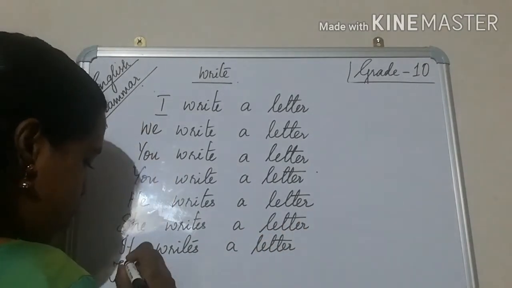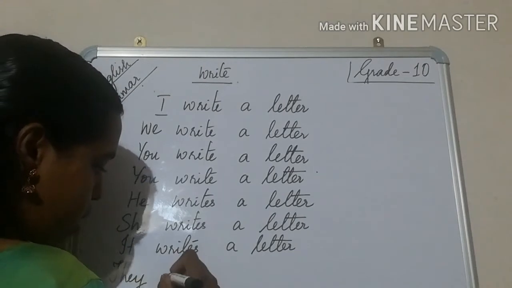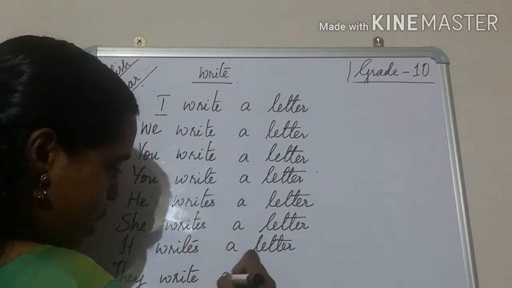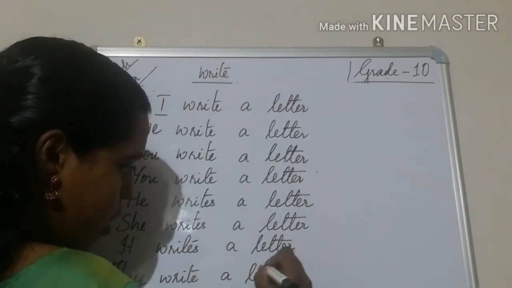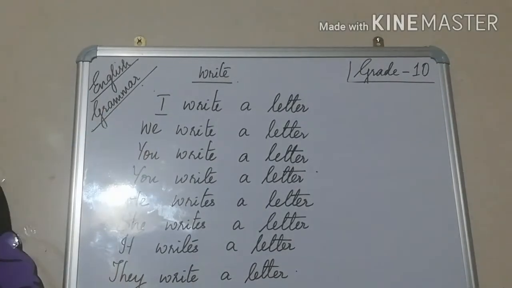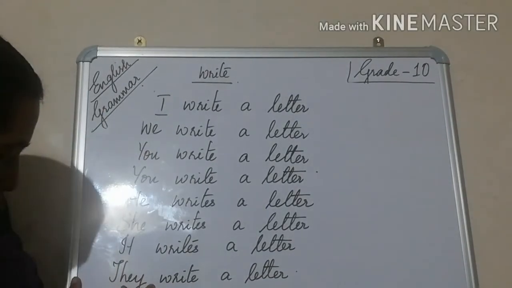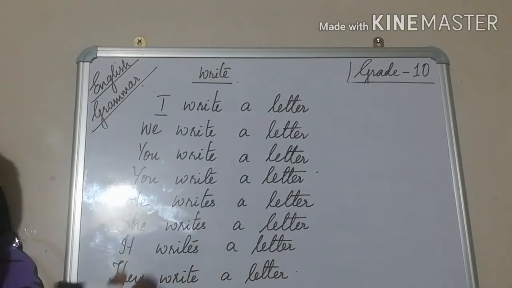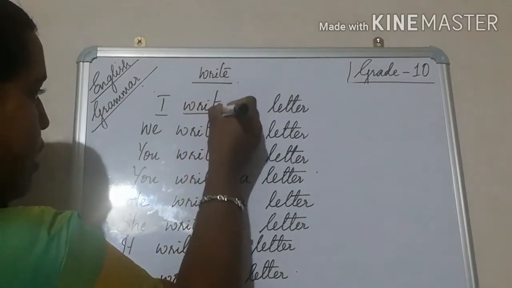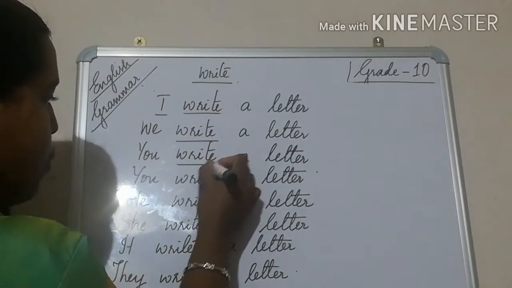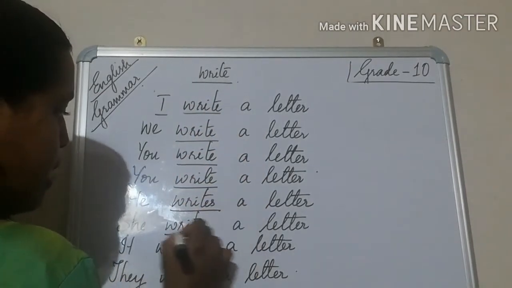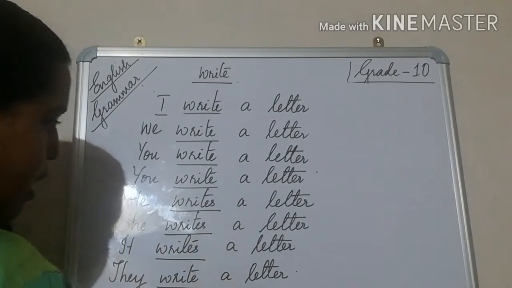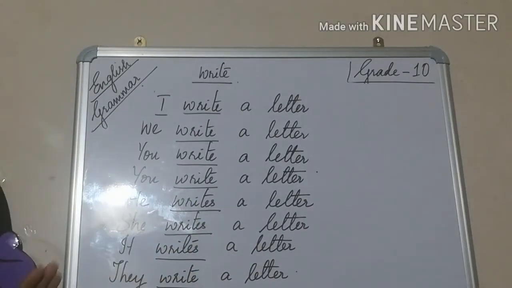And the last one, plural, they write a letter. You have to be very careful because when you do it in the same flow, you should not write they writes a letter. You should not make such a mistake. So, I write a letter, we write a letter, you write, he writes, she writes, it writes, they write. Hope you understand this one.